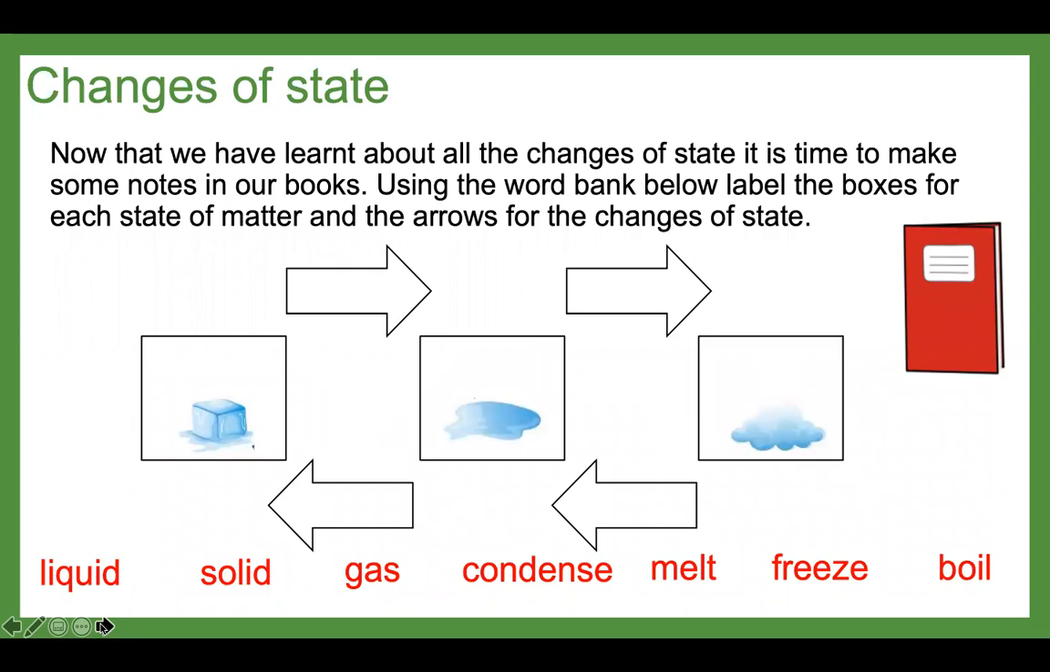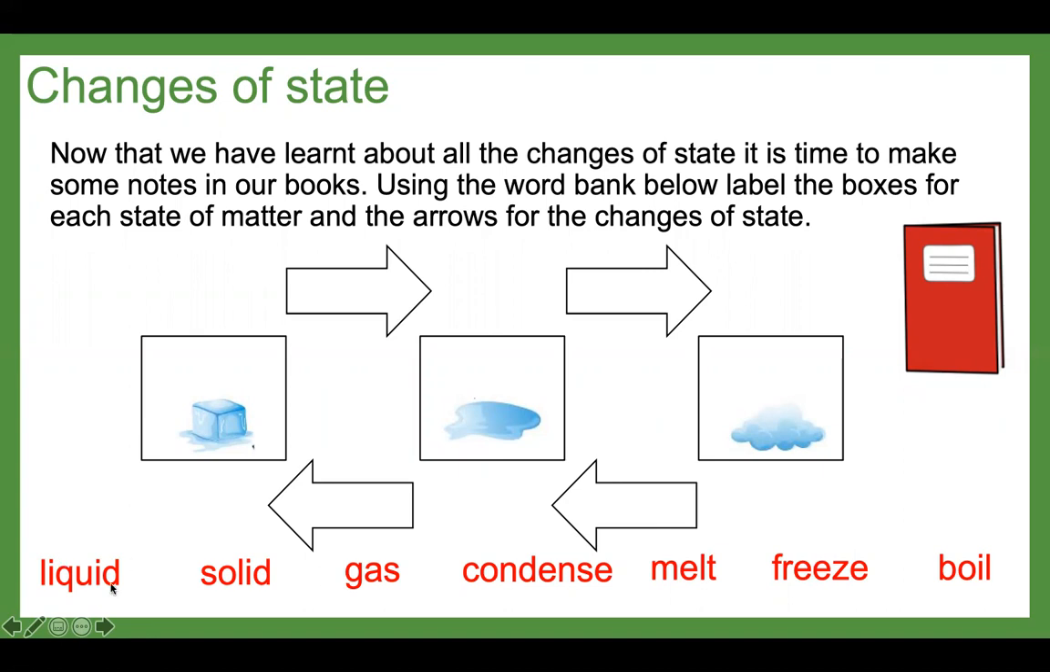So this is an activity that you are going to do in your books. Now that we have learned about all the changes of state, it's time to make some notes in your books. Using the word bank below, label the boxes for each state of matter and the arrows for the change of state. So you have the following words below: liquid, solid, gas, condense, melt, freeze, and boil.